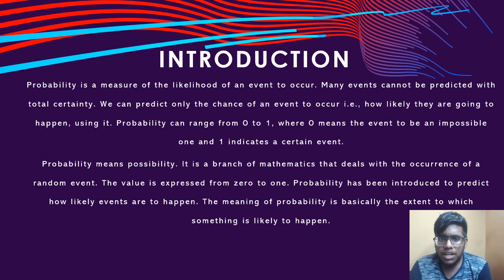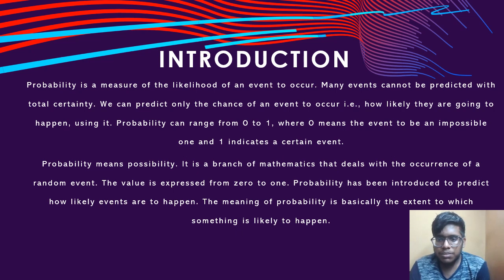Probability is a measure of the likelihood of an event to occur. Many events cannot be predicted with total certainty. We can predict only the chance of an event to occur, how likely they're going to happen, using it. Probability can range from 0 to 1, where 0 means the event is an impossible one and 1 indicates a certain event. Probability means possibility.